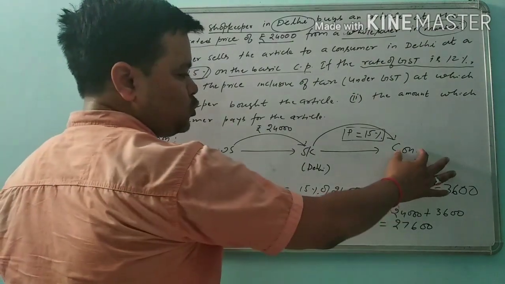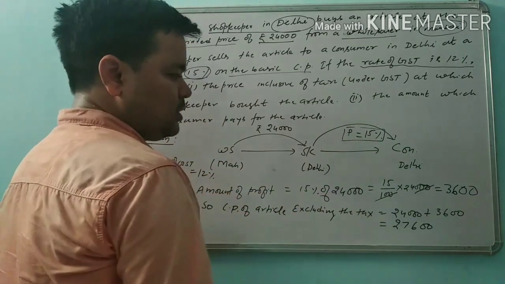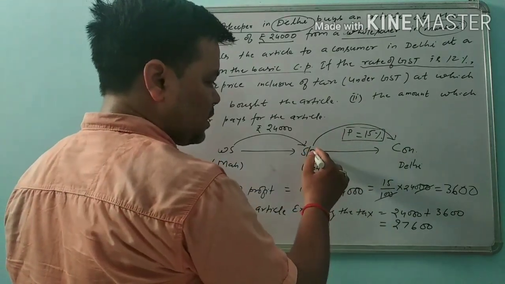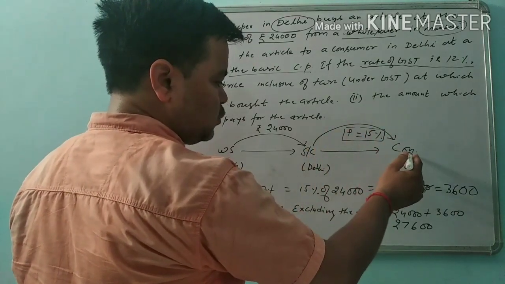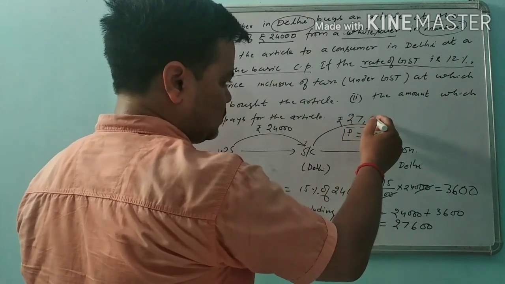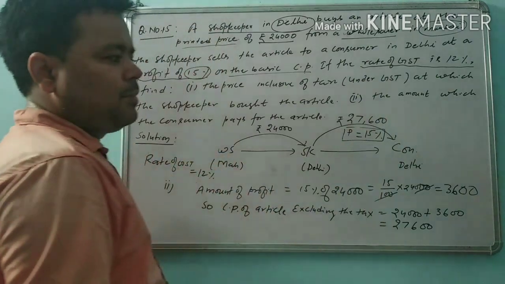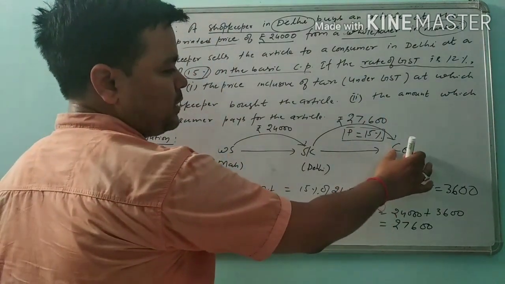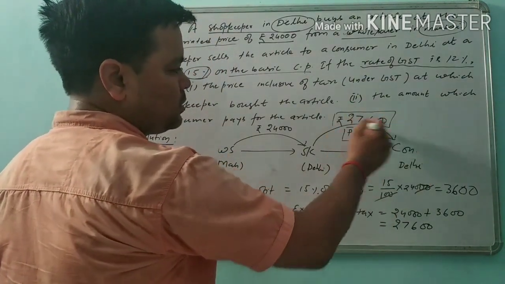Now here the consumer pays tax also on this amount. It means the shopkeeper sells the article to the consumer. The amount will be 27,600. But the consumer has to pay tax also on this amount.